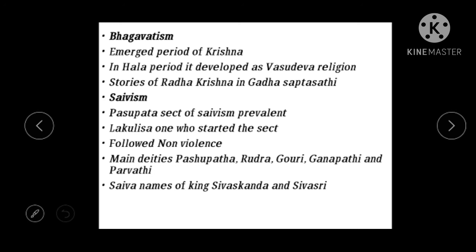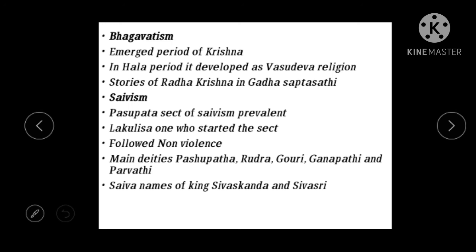And we see in Gatha Saptasati, it's a work in which there were around 700 stories. Most of this work was not written by Hala himself. In this book we see stories regarding Radha, Krishna, and Vishnu.